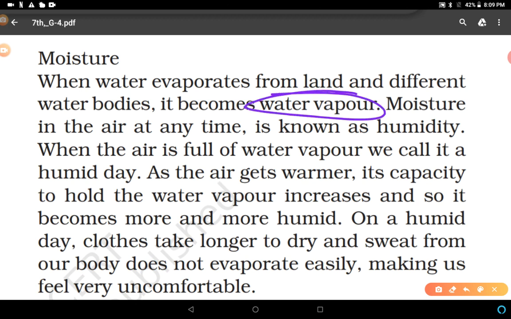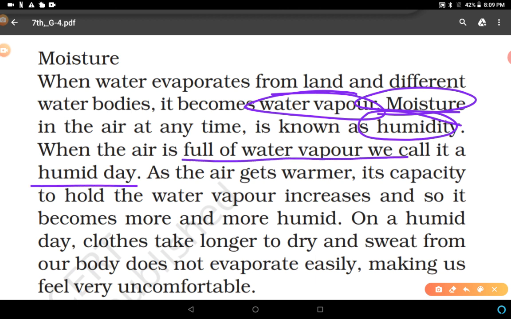Moisture in the air at any time is known as humidity. So the existence of water vapor in the air creates humidity. It means the existence of moisture creates humidity. When the air is full of water vapor, we call it a humid day.